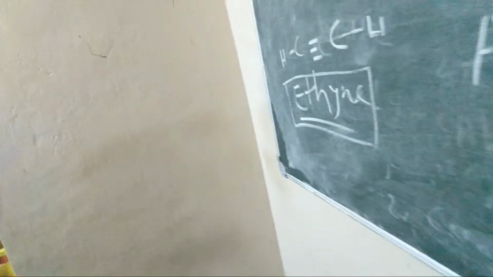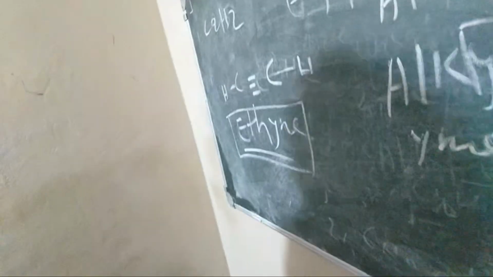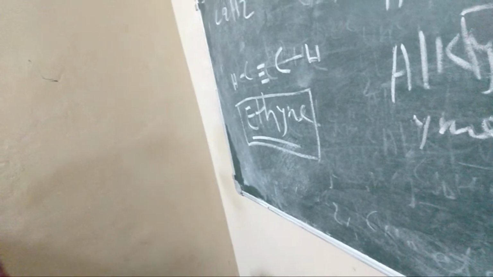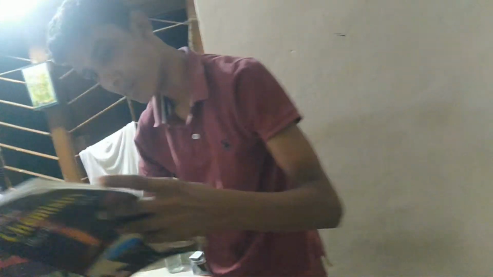All the students will be space scientists, doctors, engineers, whatever. Isomer, you have to explain with an example. My dear students, isomer is very, very important. Boards ask many times.